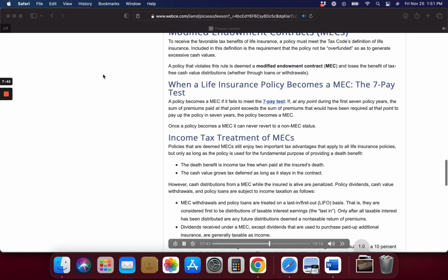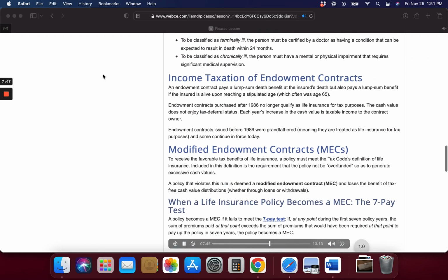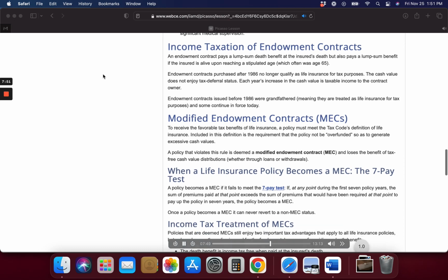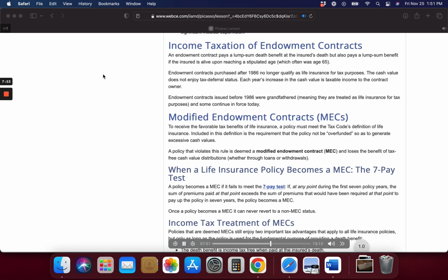Income taxation of endowment contracts. An endowment contract pays a lump sum death benefit at the insured's death but also pays a lump sum benefit if the insured is alive upon reaching a stipulated age, which often was age 65.